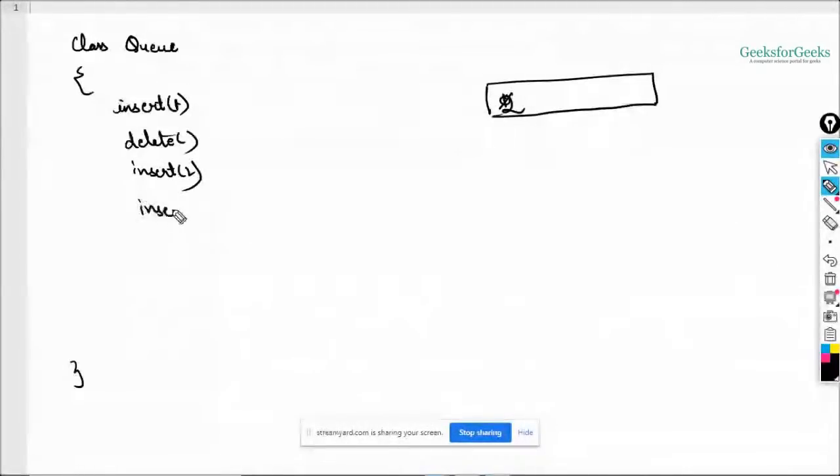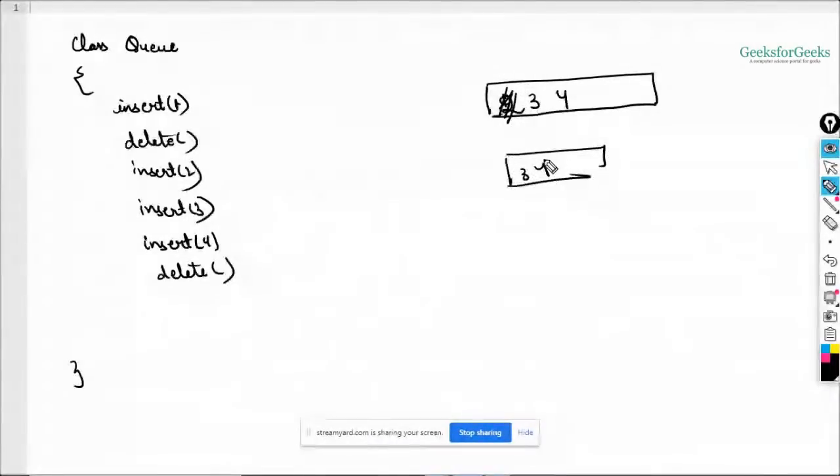Then you want to insert three, so 3 will be inserted just after it. Then say you want to insert 4, so 4 will be inserted after it, right? And now say again you want to delete an element from here. Which element will be deleted? The first element will be deleted, right? This 2 will be removed from here, and your Q will be 3 and 4, right? Just a second. Okay, so basically 3 has been inserted here.